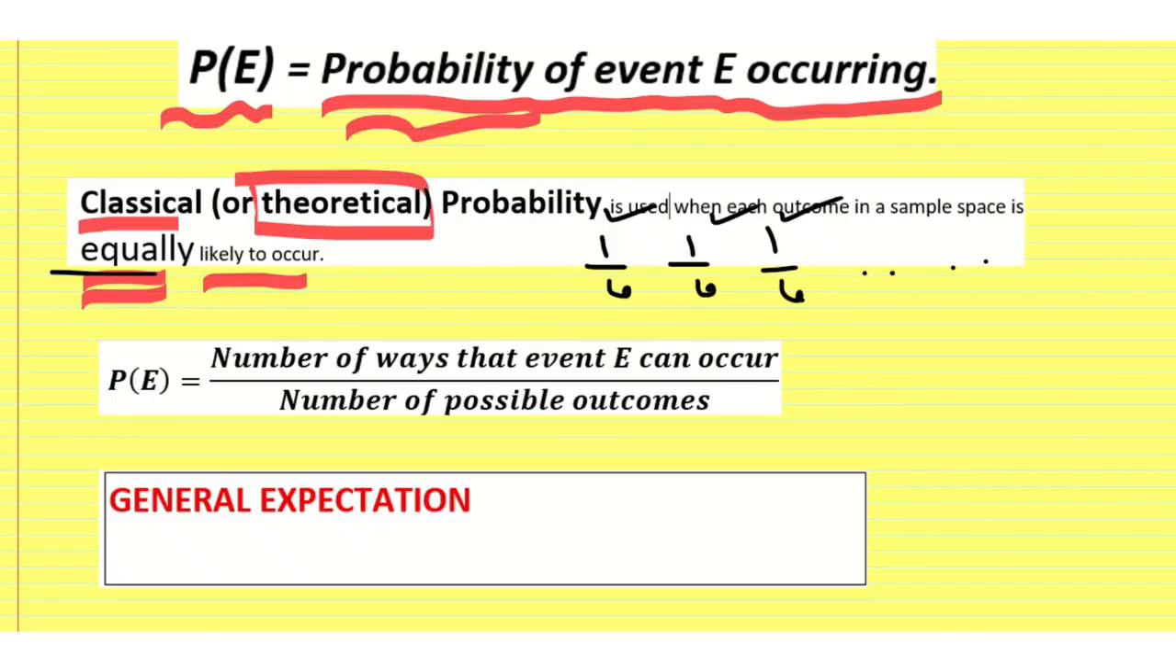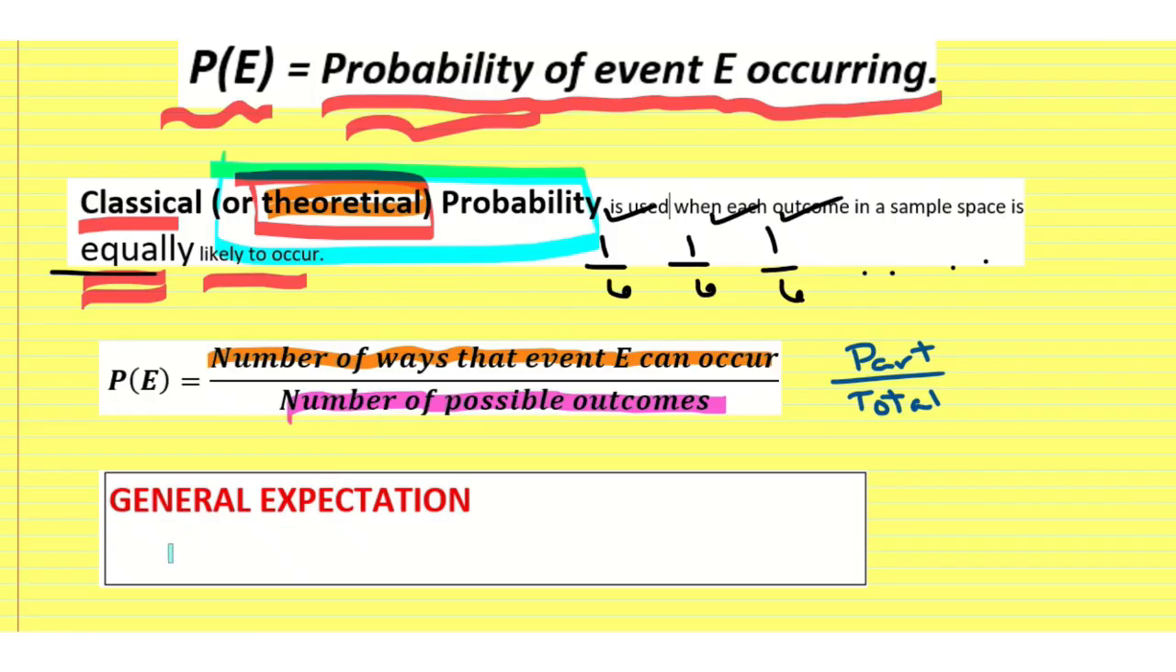Okay, so the theoretical probability equation, generally speaking, is the number of ways that event E can occur out of the number of possible outcomes. So again, like we talked about earlier, it's always about a part out of a total number of possibilities or total number of outcomes. But the thing with theoretical probability is that this is a general expectation.